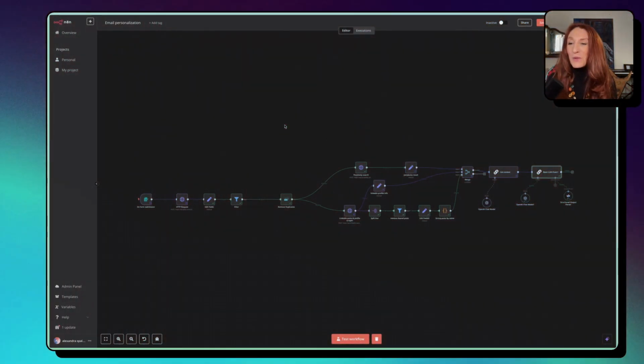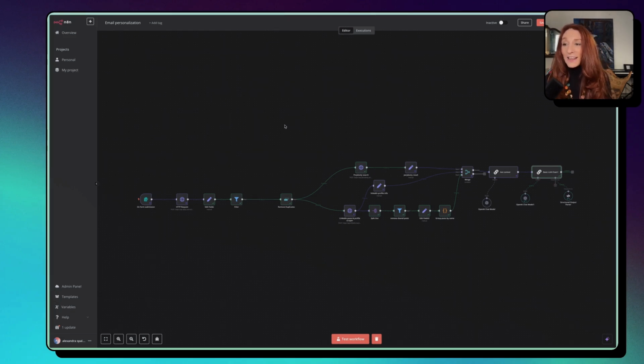Companies posting sales jobs on LinkedIn are desperately searching for more revenue. In this video, I will show you exactly how I can turn this job post into personalized leads automatically. So this system can generate tons of qualified prospects for your clients every week. So let's go. This is the workflow, and I'm going to walk you step by step through all the process.